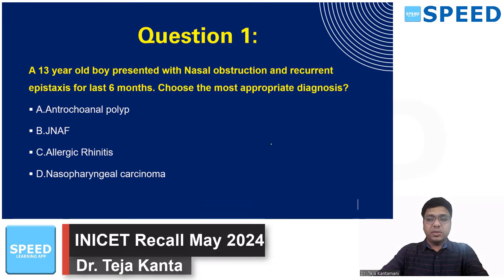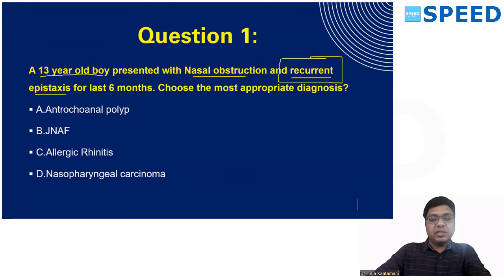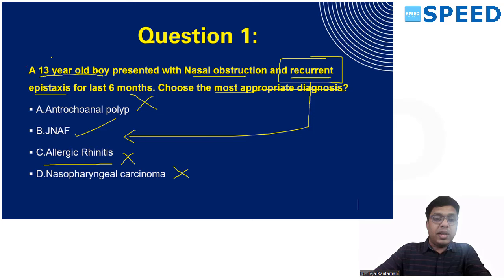Coming to the first question: a 13-year-old boy presented with nasal obstruction and recurrent epistaxis for the last 6 months. The keyword here is recurrent epistaxis. Out of the given options, what is the most appropriate diagnosis? Antrochoanal polyp can present in children, but not with recurrent epistaxis. Angiofibroma is diagnostic; the feature of JNA is recurrent epistaxis. Allergic rhinitis very rarely presents with recurrent epistaxis. Nasopharyngeal carcinoma can have epistaxis but not in an adolescent boy.